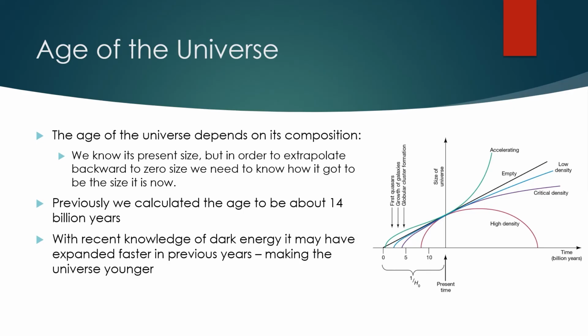Here the universe without dark energy is represented by the red, purple, and blue lines on this graph. It decreases for larger values than present-day density. The age of the universe depends on its composition, is basically what it boils down to. We know its present size, but in order to extrapolate backwards to zero size, we need to know how it got to be the size it is now. Previously, we calculated the age of the universe to be about 14 billion years.